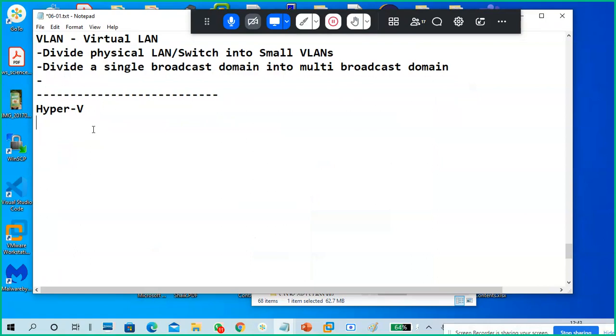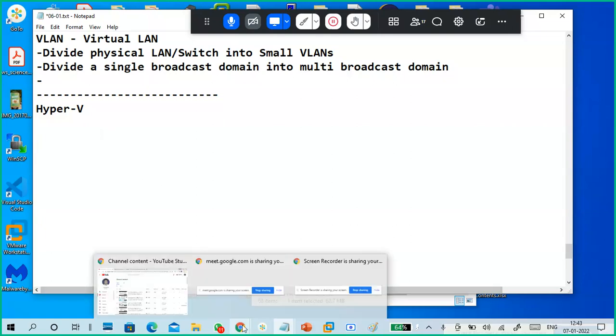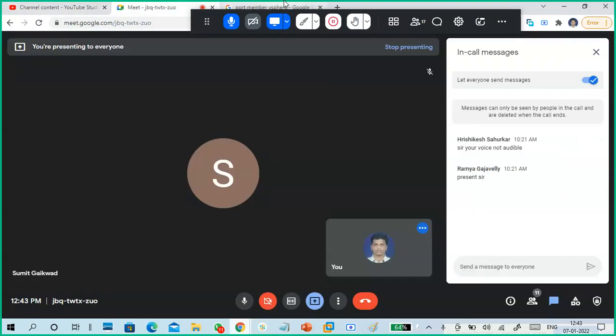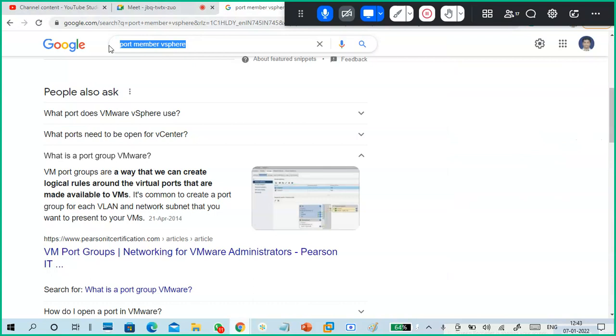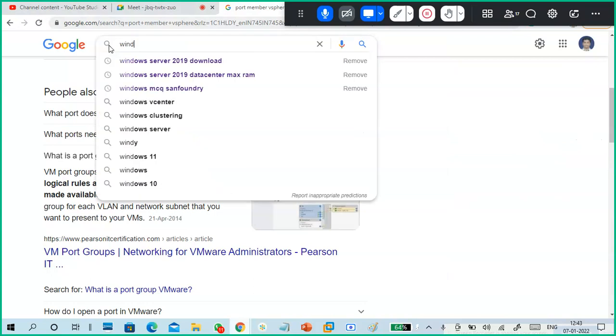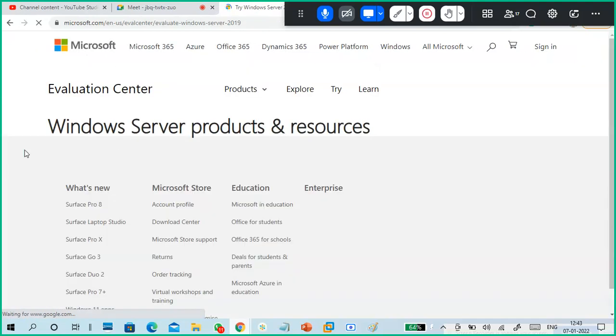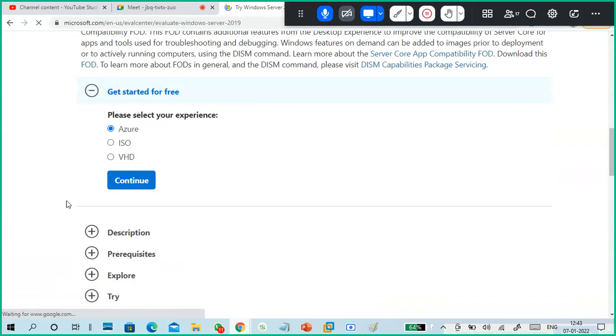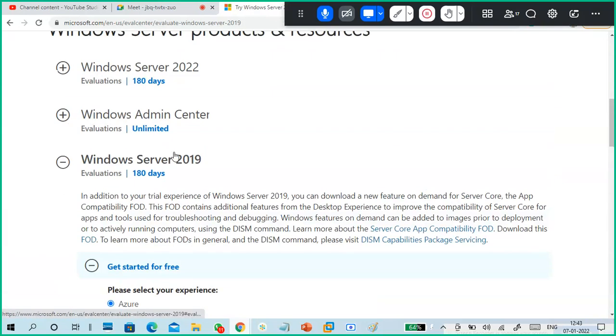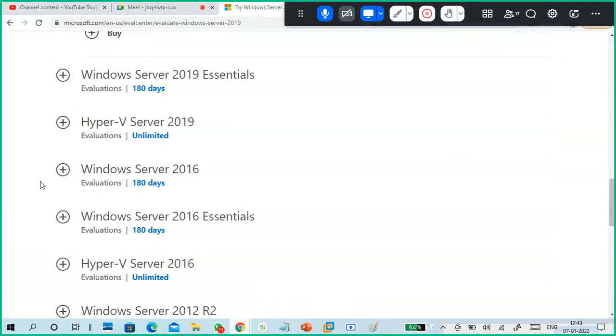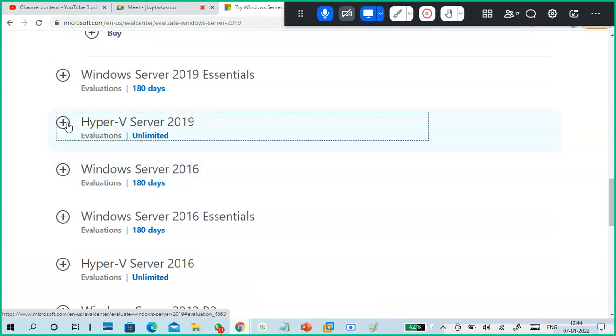Can we? No, no. Guys, see here it is. Hyper-V is alone a server. Okay, Hyper-V itself is a server. Like when you are downloading your 2019 server, right? So 2019 or 2016 server, when you try to download it, the evaluation version, just go through that one. You can download 2019 server or 2022 server or a 2016 server, right? But what is this one? Hyper-V server.